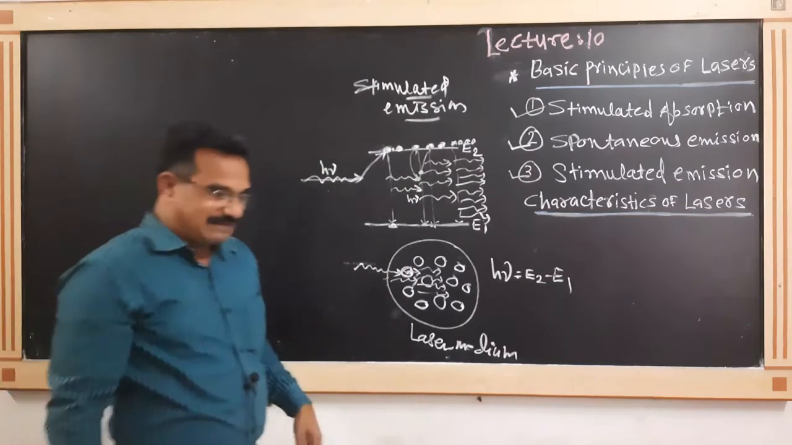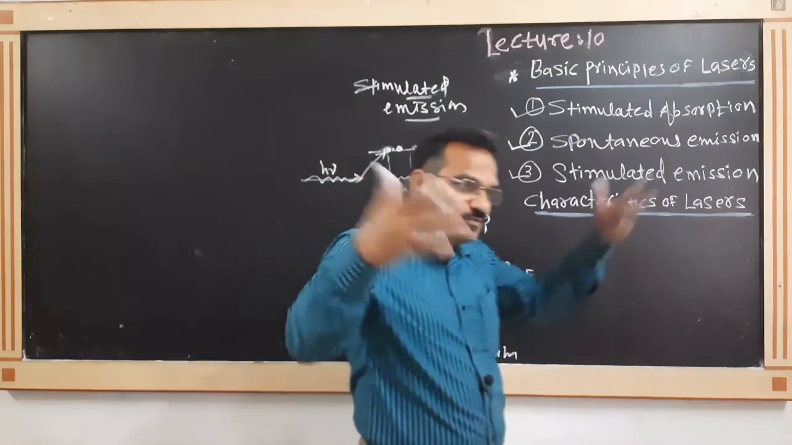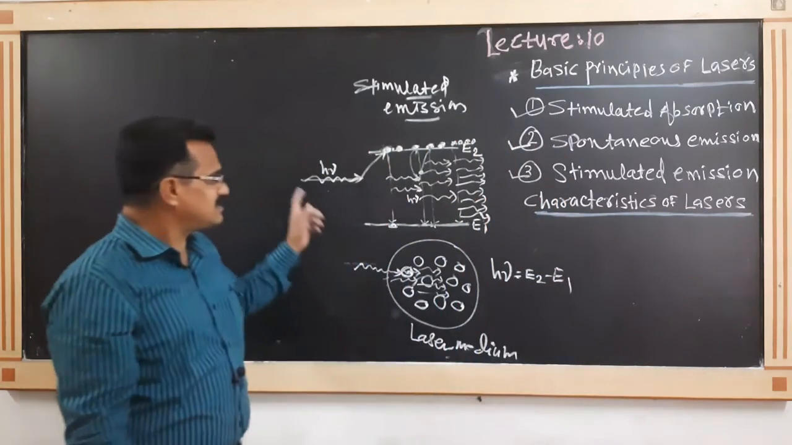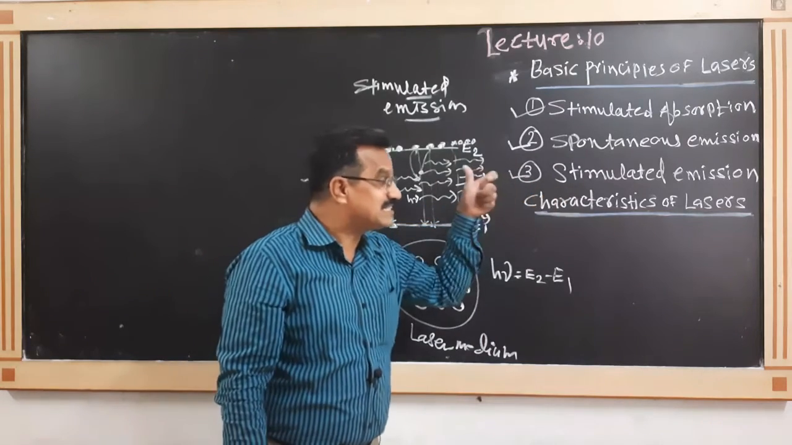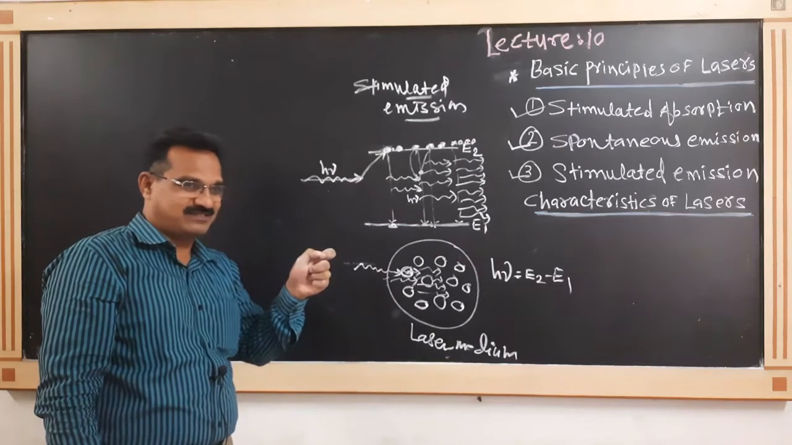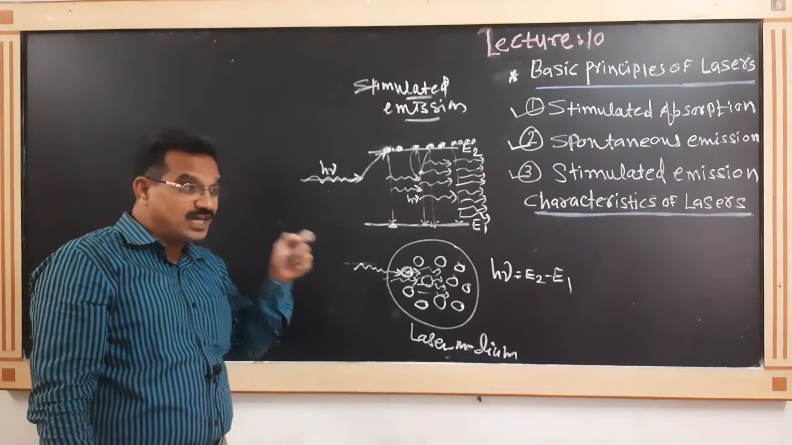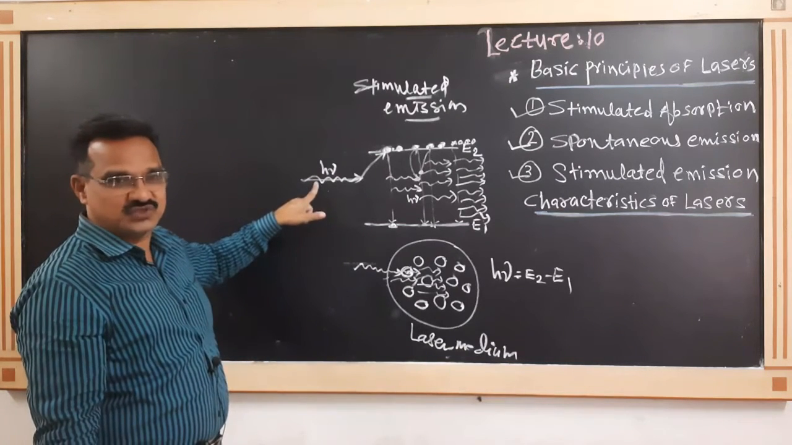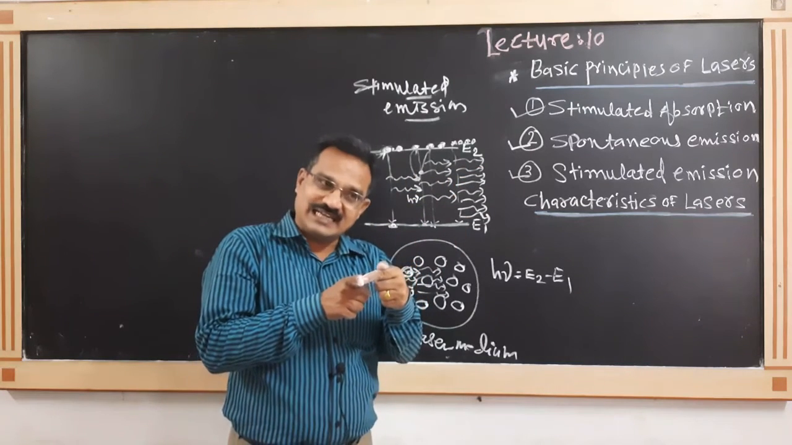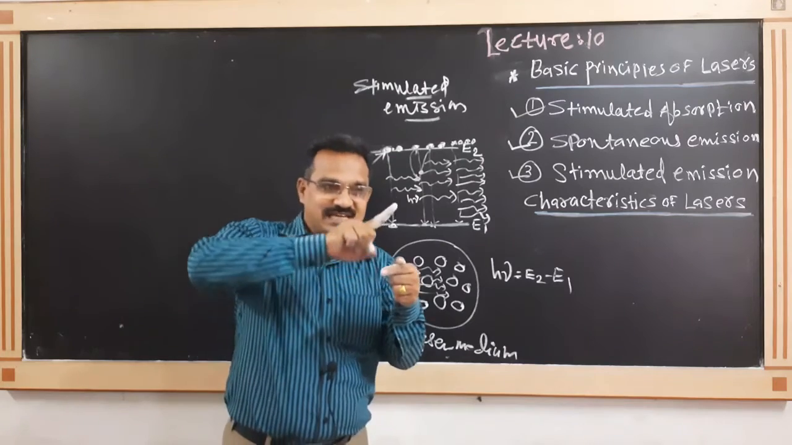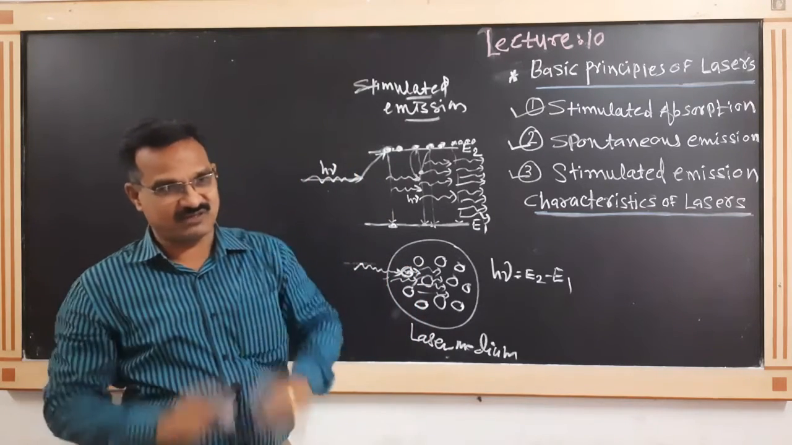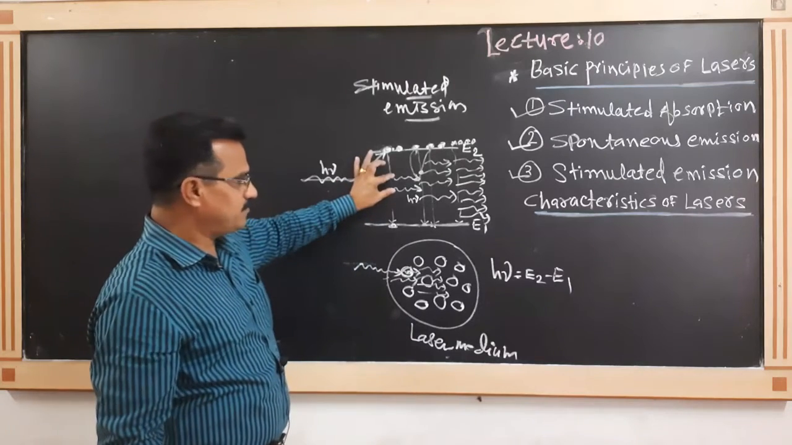Before completion of the 10 raised to minus 8 second, photons are emitted. Such type of emission we call a stimulated emission, by using some trigger. For the trigger, an incident photon is used. When one incident photon interacts with an excited atom, that excited atom returns back to the ground state and emits one photon. Means two photons are emitted.